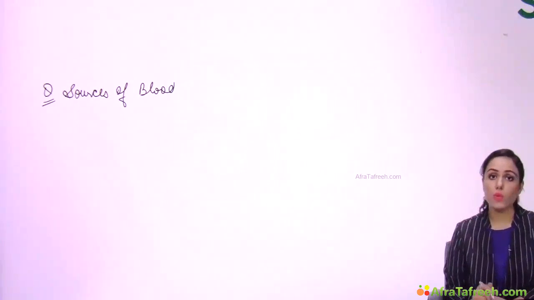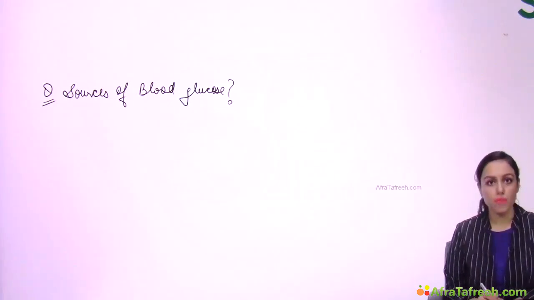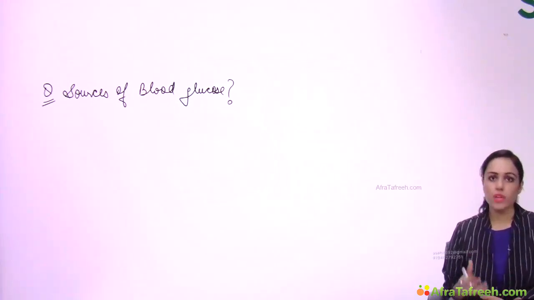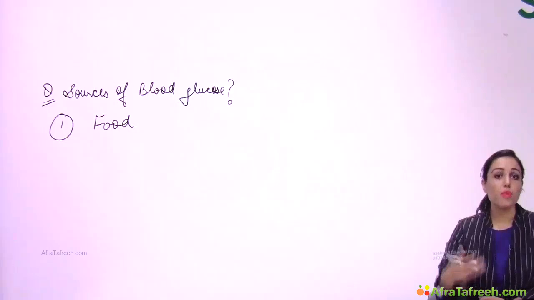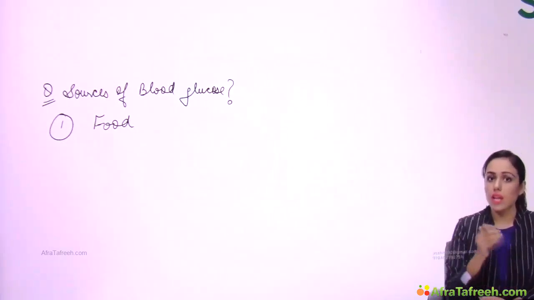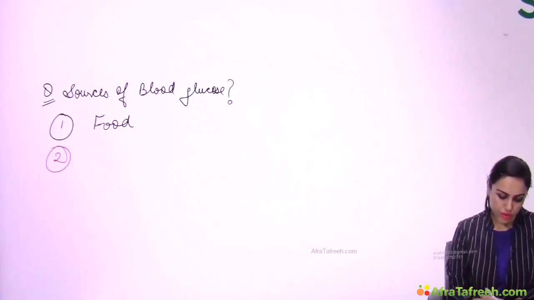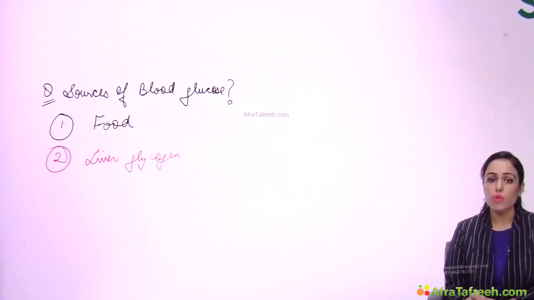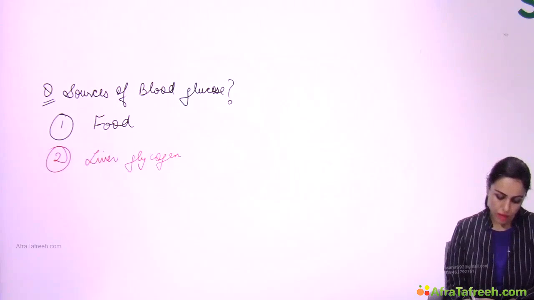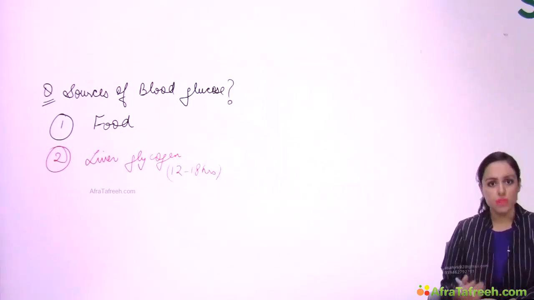So when this question is asked, what are the sources of blood glucose? The first source I will say is food. When we are eating food, it is coming from food, right? But when we are not eating food, that is in between two meals, this glucose is coming from glycogen. From which organ? Liver, right? Liver glycogen only can give glucose to blood. Muscle glycogen cannot give glucose to blood. So second is liver glycogen. Let me tell you, liver glycogen can give you glucose in blood for just 12 to 18 hours. If someone has not eaten since last 12 to 18 hours, then this glycogen will be finished, right?